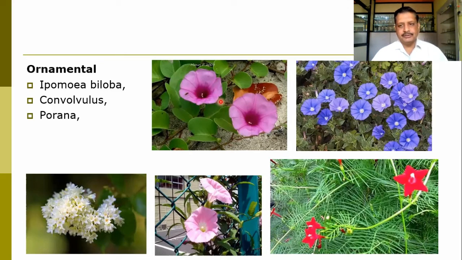Then Convolvulus alsinoides. Here you can observe the blue colored flowers, which can be used as a medicine also. Then Porana, here you can find beautiful white flowers in cymose panicles. Because of the sweet fragrance and the beautiful flowers, it can be planted in gardens.